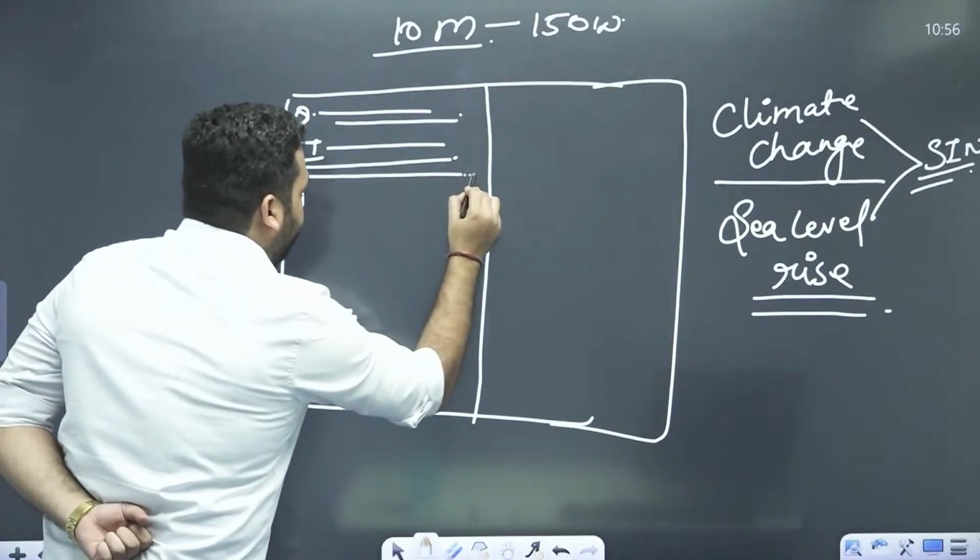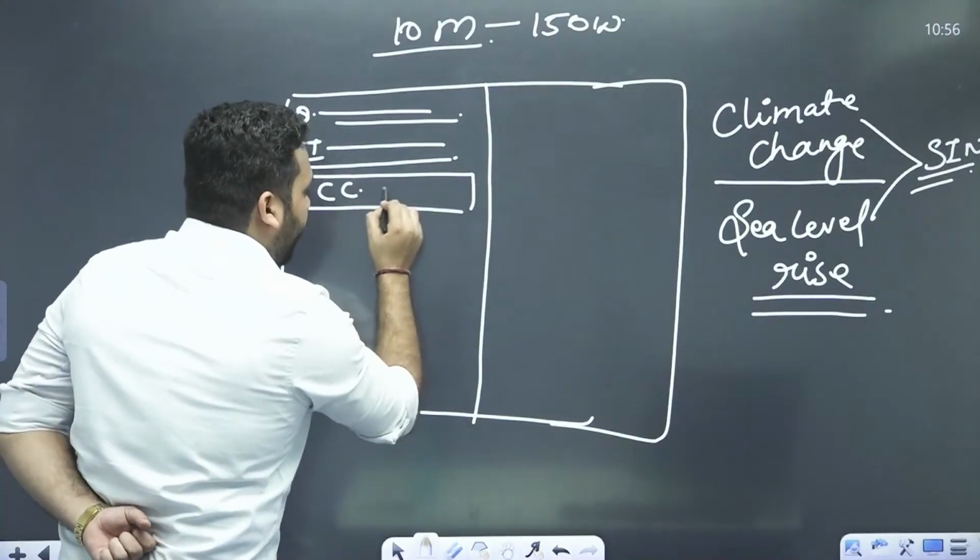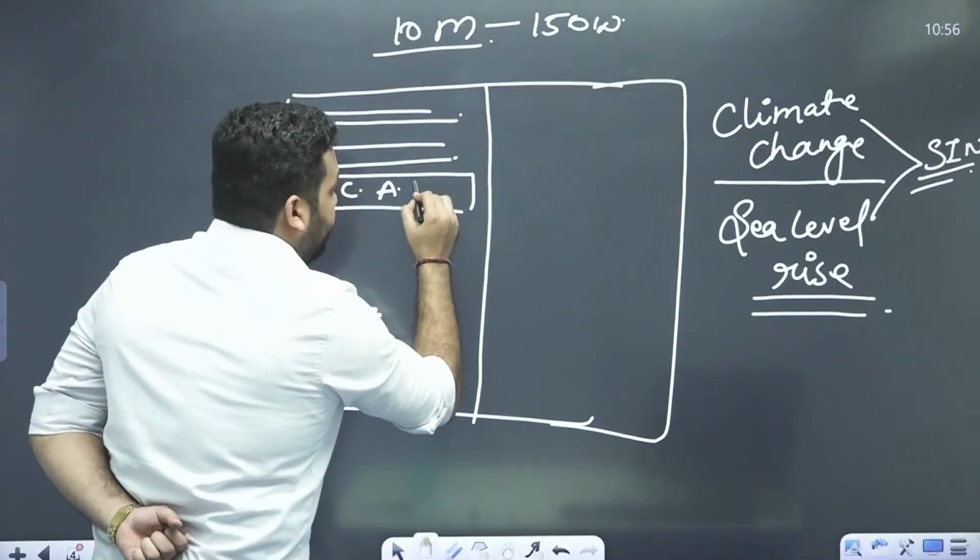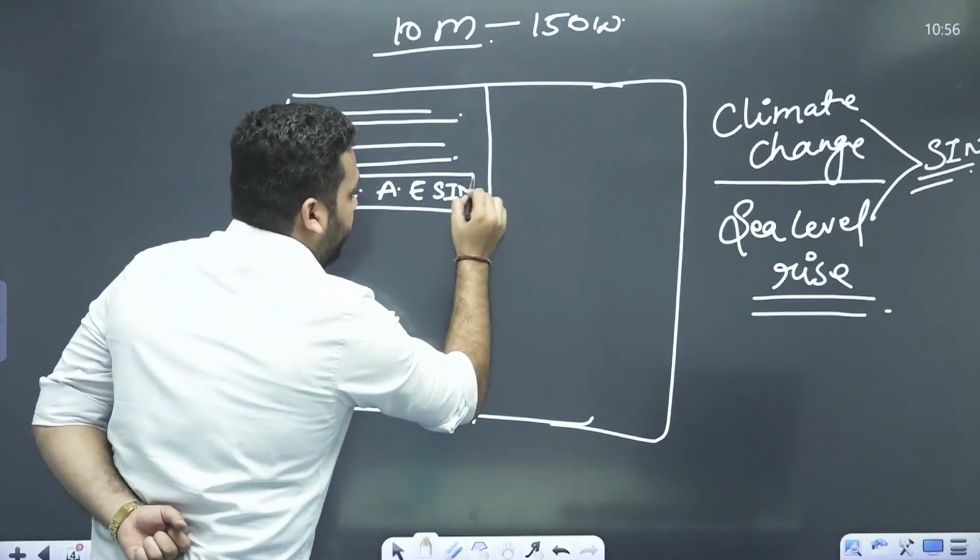Then my first demand is going to come: climate change affecting the existence of small island nations.